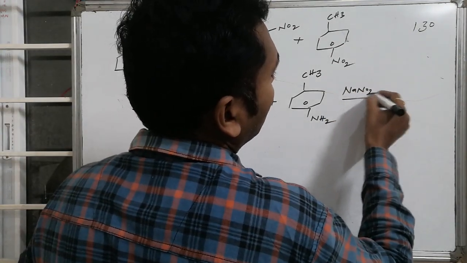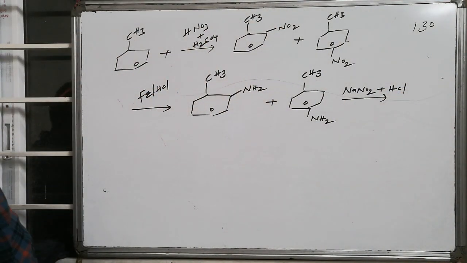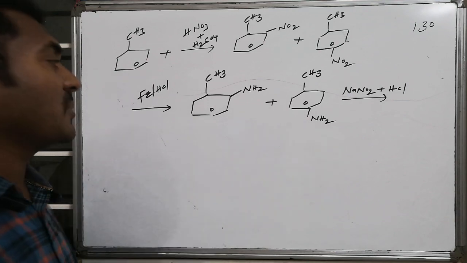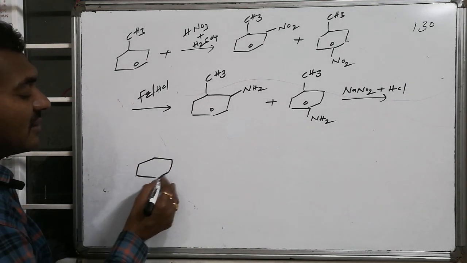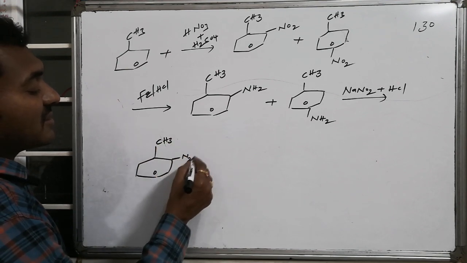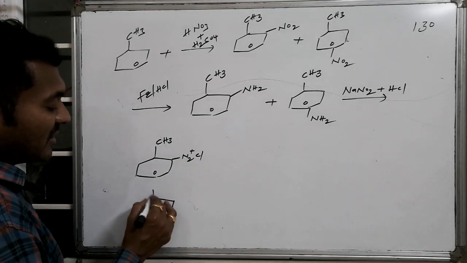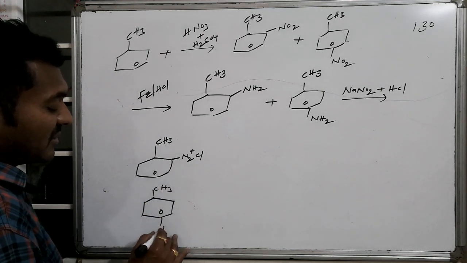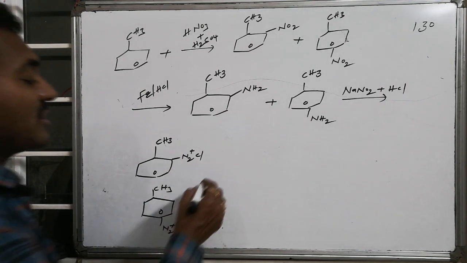HNO2 is unstable, hence it is prepared by adding sodium nitrite, NaNO2, to HCl. As a result, the ortho compound is converted to a diazonium compound. The para is also converted to a diazonium compound, that is para diazonium toluene. Ortho diazonium toluene formation takes place.